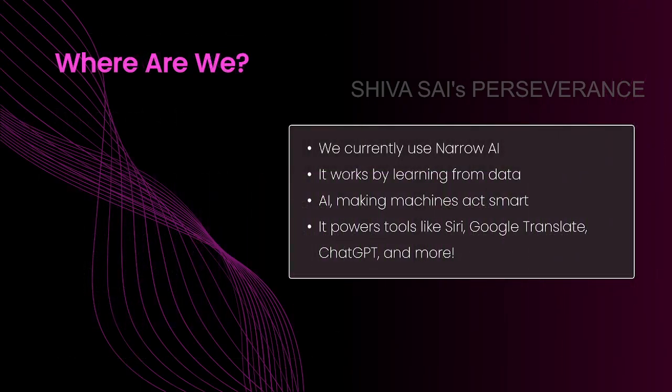So if we discuss where we are right now, we are currently using narrow AI. We are not yet into general AI or super AI. We are productively using narrow AI. It works by learning from data, making machines act smart. It powers tools like Siri, Google Translate, ChatGPT, and much more.